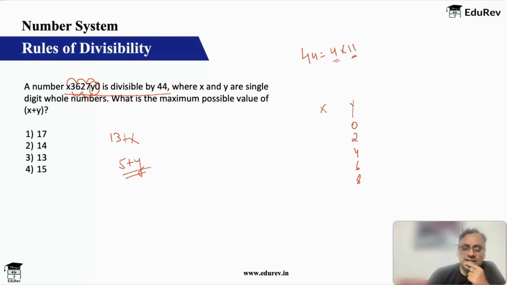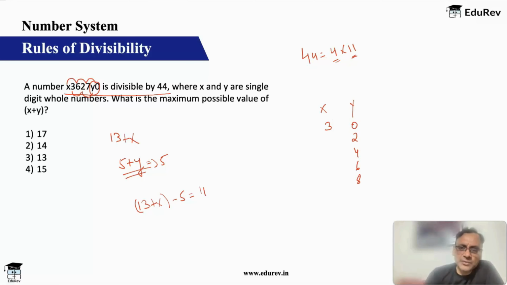So if I put y equal to 0, this will give me 5. Okay, so 13 plus x obviously is greater. So for that to be a multiple, my 13 plus x minus 5, obviously it can't be 0. The only value it can be is 11. For it to be 11 plus 5, 16, x has to be 3. Right? If x is 3, then 13 plus x will become 16. 16 minus 5 will get 11. That is the only possibility.